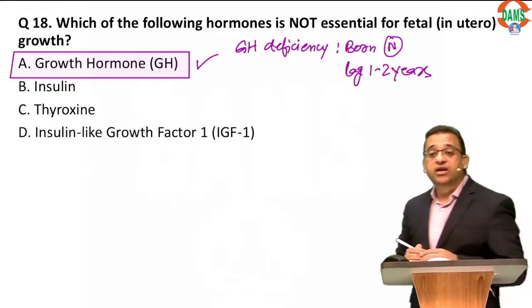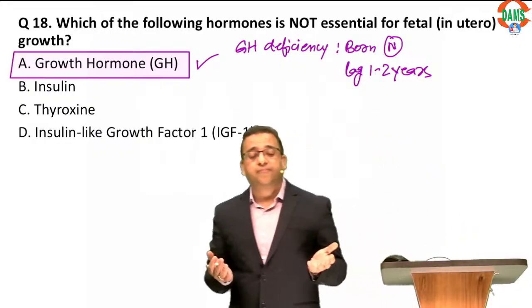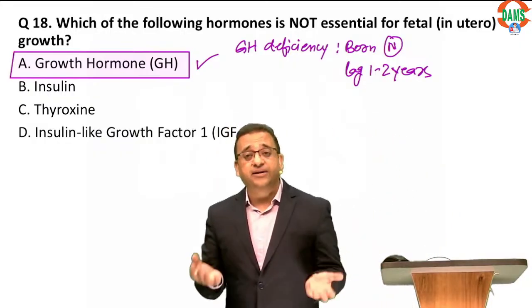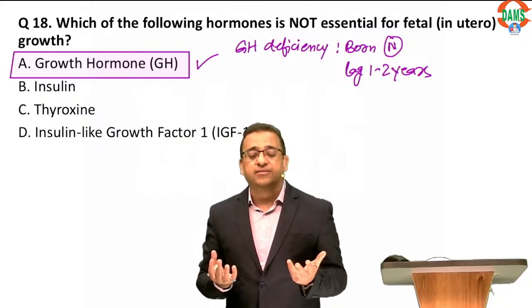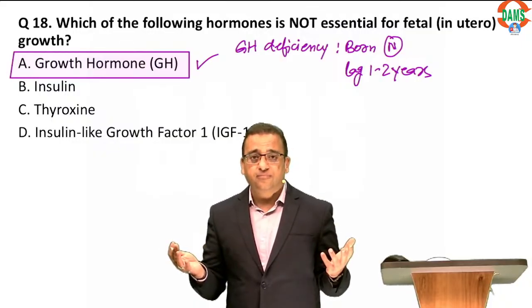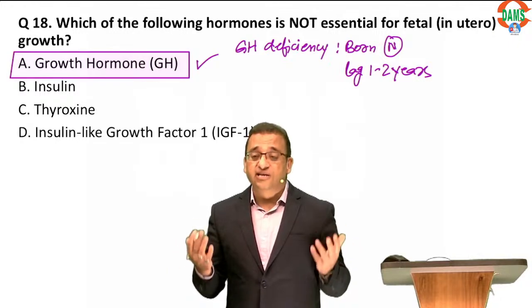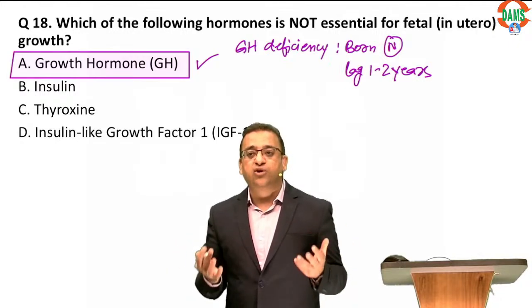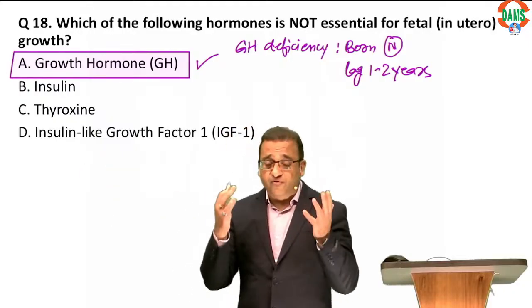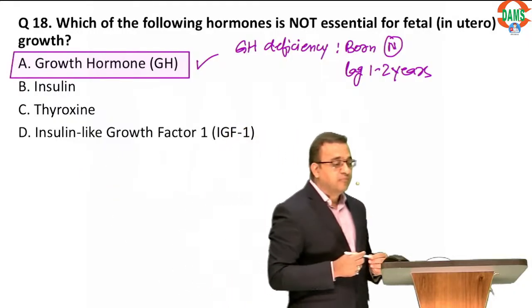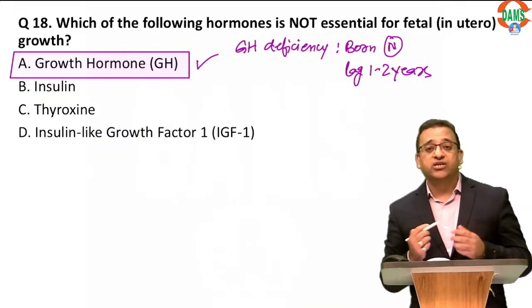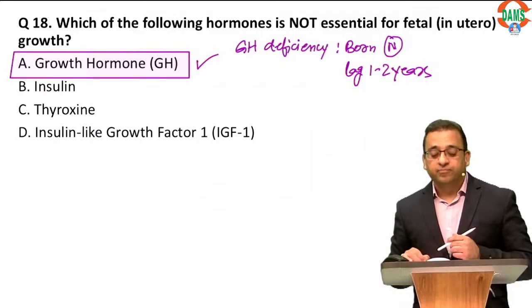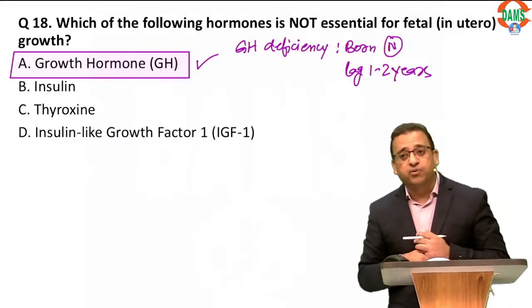So remember, in utero growth depends on insulin and insulin like growth factors. That is why all of you know that infants of diabetics are macrosomic because of insulin and insulin like growth factors. Thyroxine is important for the brain maturation in utero. So thyroid hormones are very important for brain maturation in utero. And today we talked about congenital hypothyroidism also.